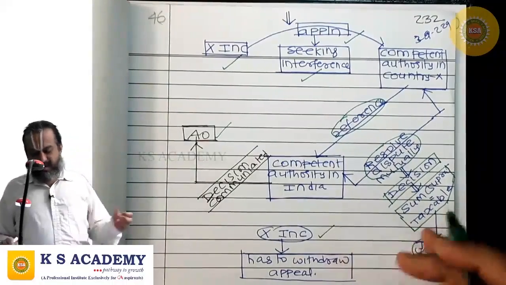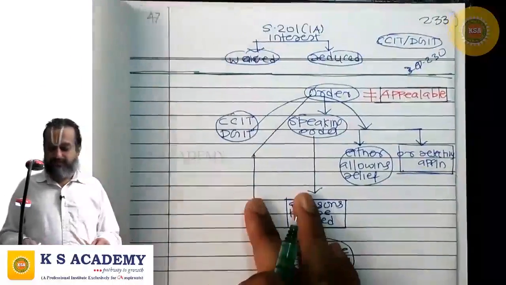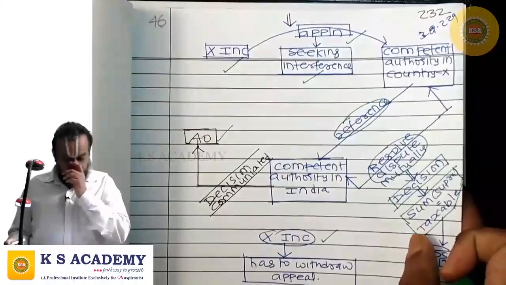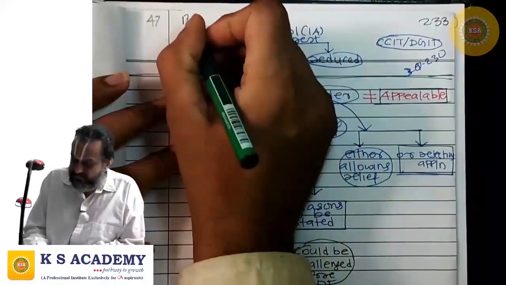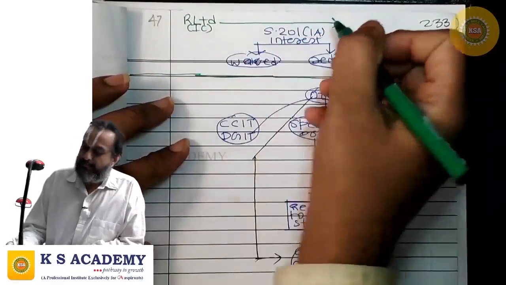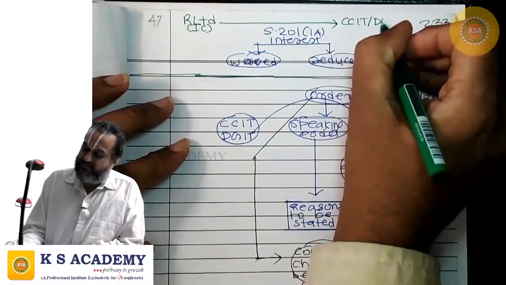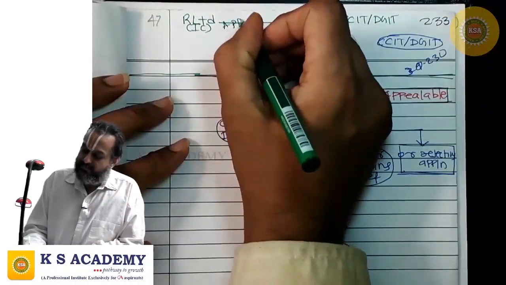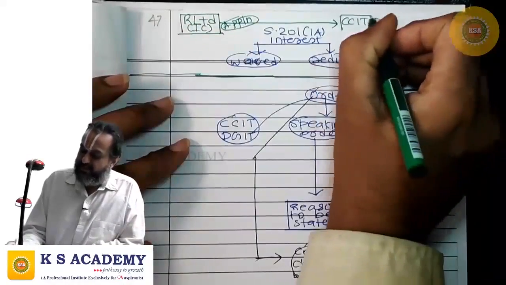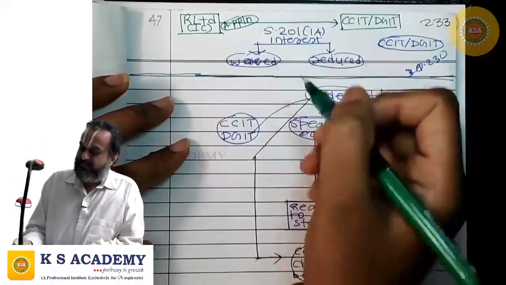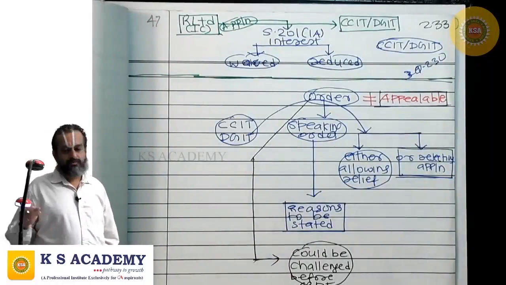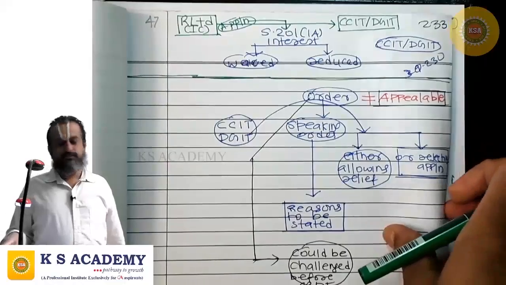Now, if X Incorporation withdraws the appeal, R Limited, the Indian company in this scenario, can approach the CCIT or DGIT and make an application seeking waiver or reduction under 201(1A). Got it? So this is one scenario where the waiver is possible.